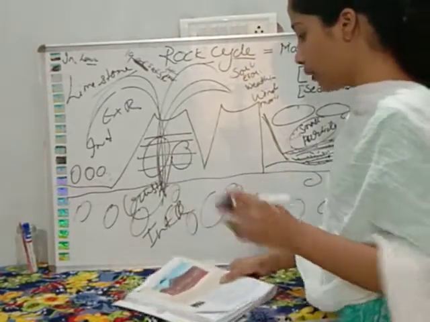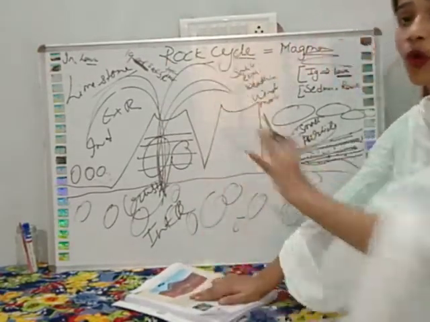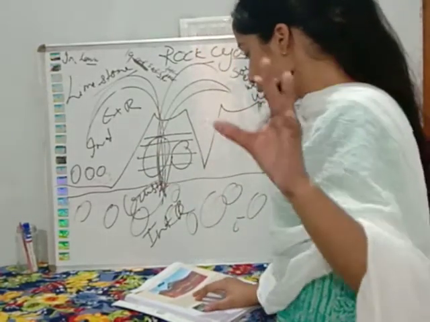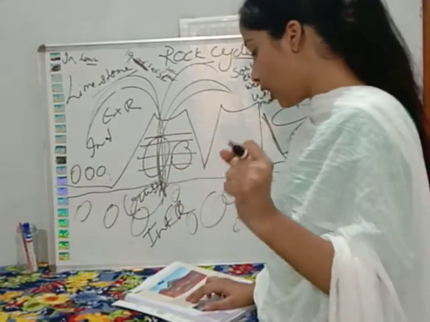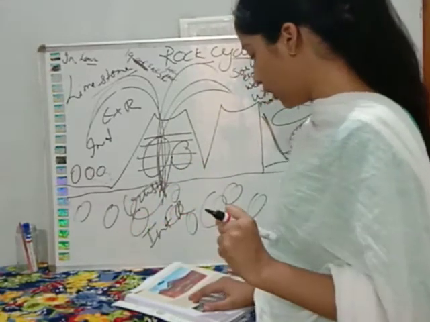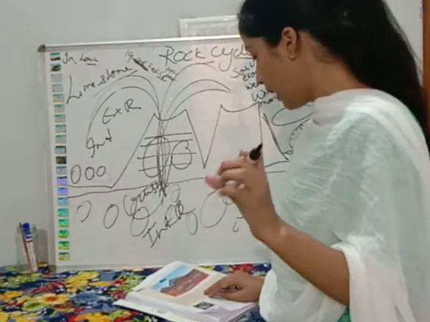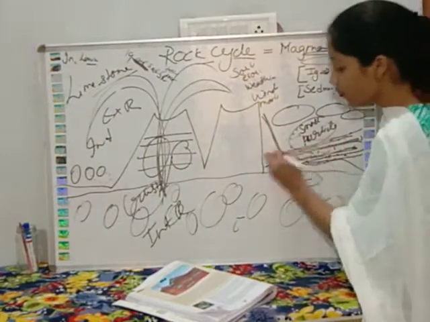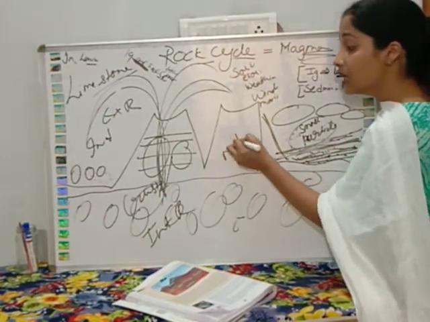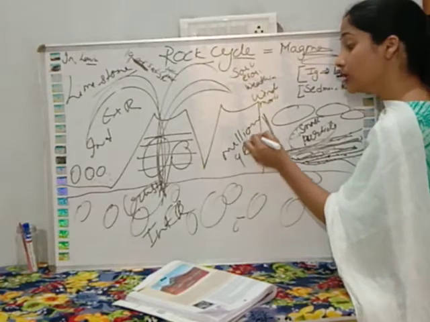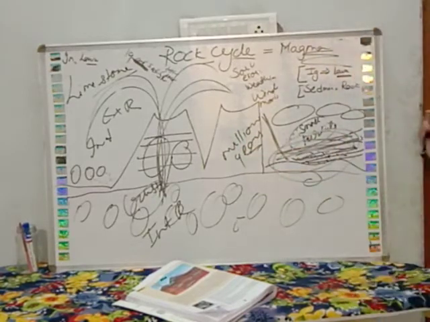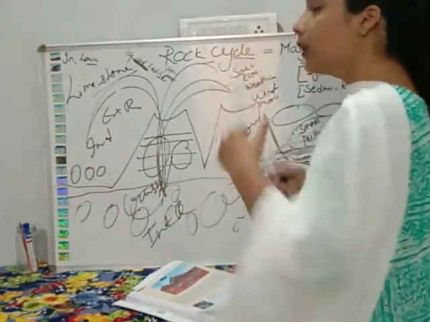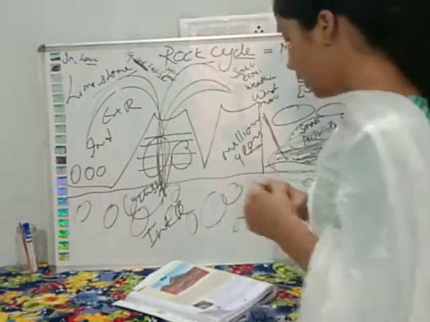So this is the rock cycle about the formation of the rock. We have read that igneous rocks are brought to the surface of the earth due to the earth moving, like folding and floating. Over millions of years, the rocks break down by weathering and erosion into sediments. For the process of sedimentation, it takes millions of years. ये एक टाइम का प्रोसेसिंग है कि एक बार हुआ और बन गया. It takes millions of years to form sedimentary rocks.